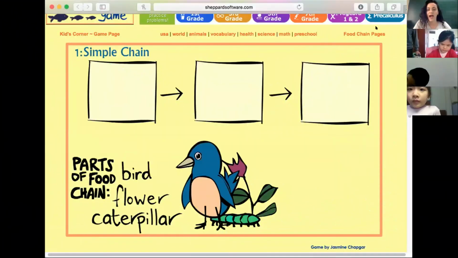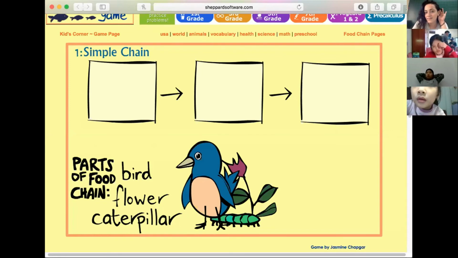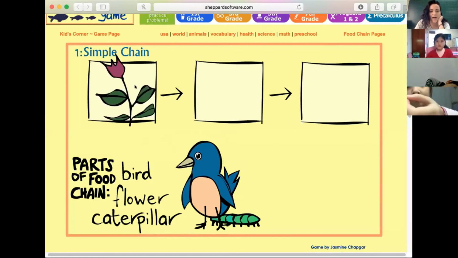So open your chat. I'll also unmute everybody so you can chat and talk. Okay, so first one, we have a bird, a flower, and a caterpillar. What is the first part of the food chain? Say it out loud. Good. Most of you said flower. Flower. Excellent job.